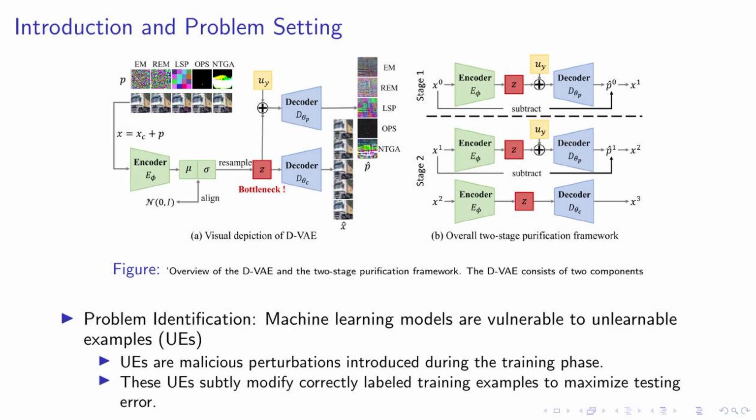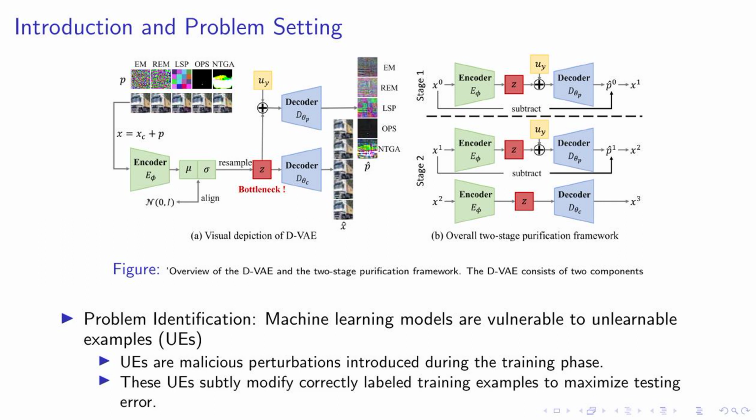Let's delve deeper into the problem we're addressing. Machine learning models, as powerful as they are, have a vulnerability. They can be tricked by what we call unlearnable examples, or UEs. Now, what are these UEs? They are essentially malicious perturbations, introduced during the training phase of a model. These perturbations are subtle. They slightly modify correctly labeled training examples. The goal: to maximize the testing error, thereby undermining the model's performance.